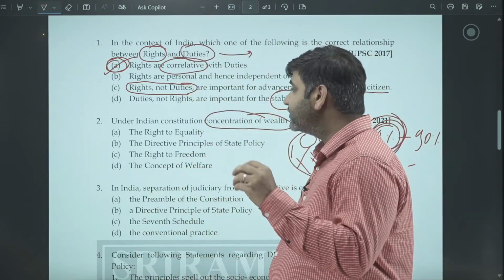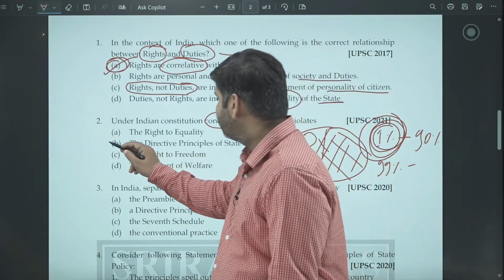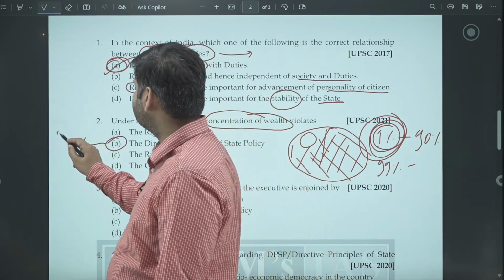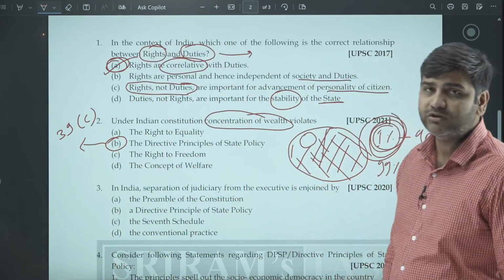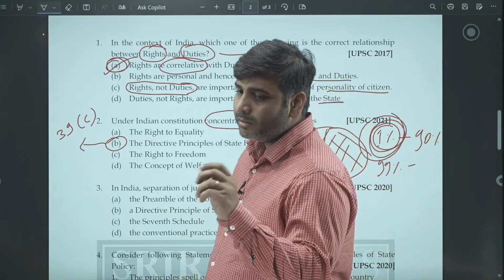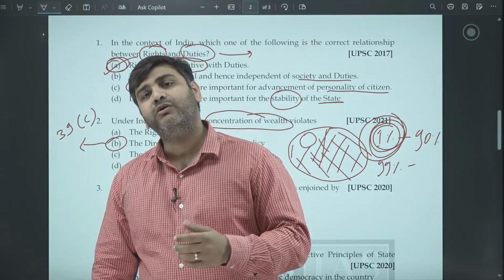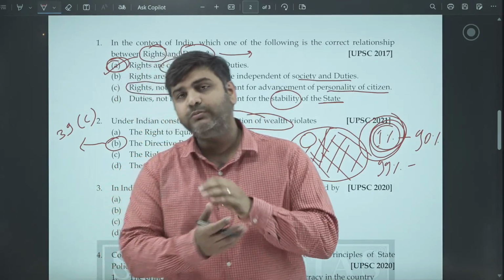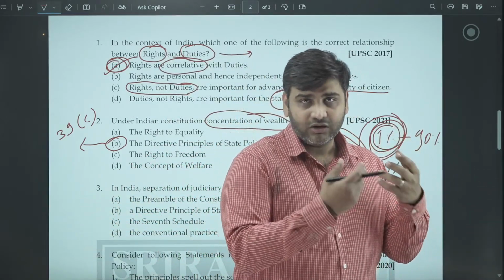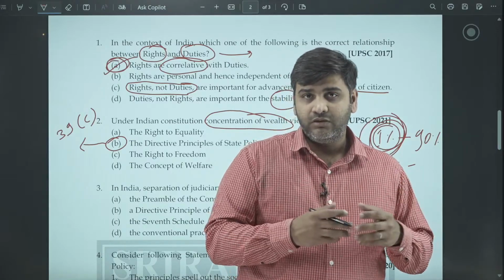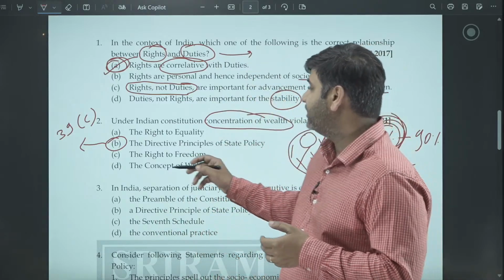And that is the reason why the directive principles of state policy, Article 39(c), clearly mention that there shall not be any sort of concentration of wealth. Any law made by the state shall not promote the concentration of wealth or of the means of production. The means of production should also be distributed among all, and should not be in the hands of a few wealthy people in the society. It's a very important concept. You must understand this. So B is our answer.